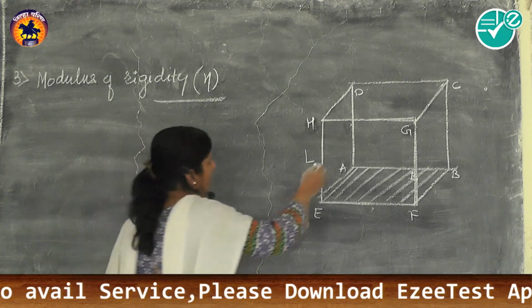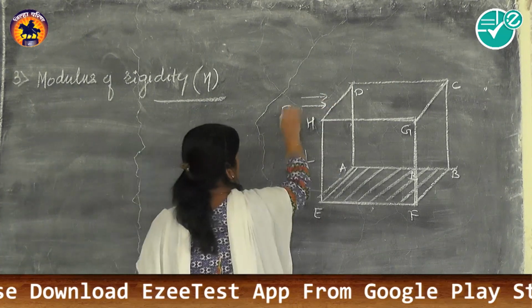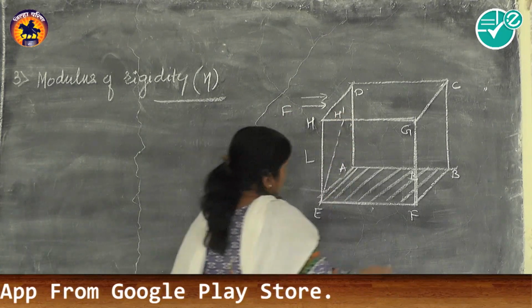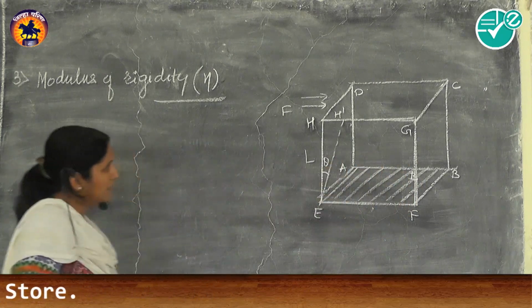Now here, as we apply tangential force to this top surface, what happens? This point H becomes H dash, lateral displacement is H H dash, then here angle produced is theta.